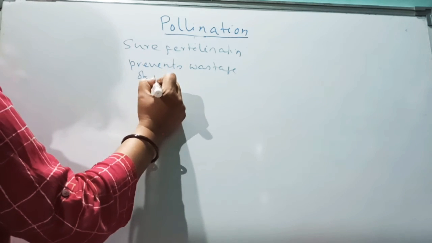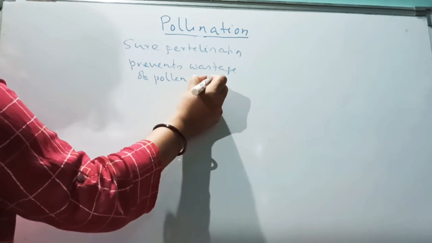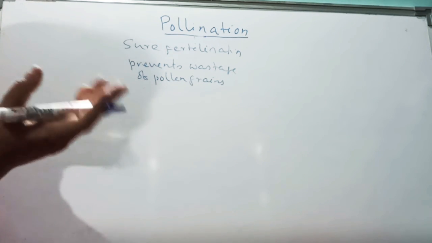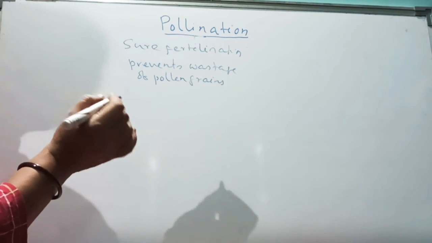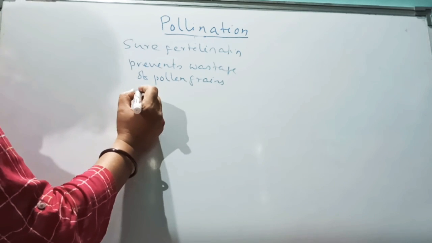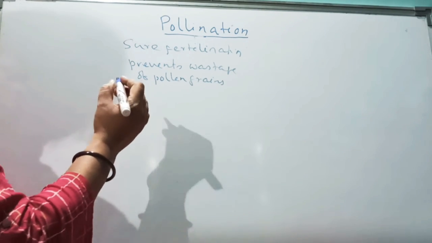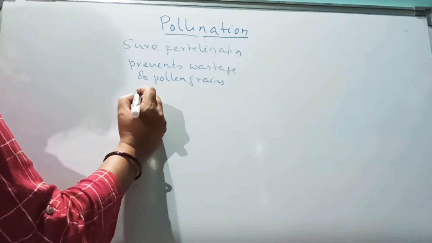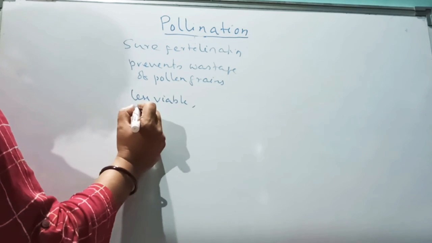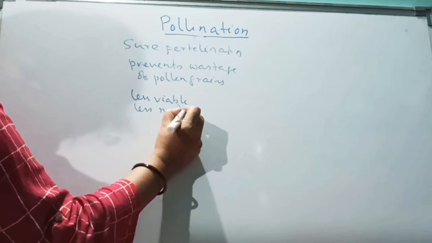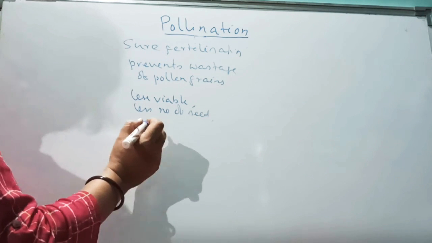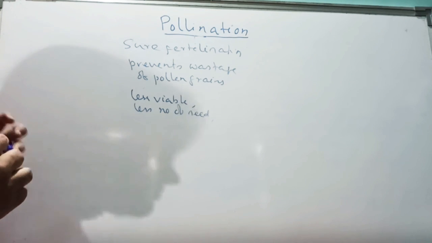Also pollinating agents, like insects, have no role, and no modification of color, scent, etc. is needed. The disadvantages of self-pollination are that the seeds or fruits are less viable, there are fewer seeds, and immunity and disease resistance are also less. So these are the advantages and disadvantages of self-pollination.